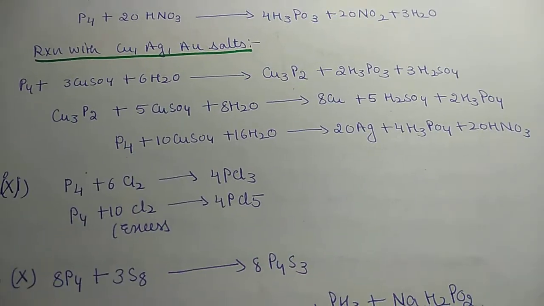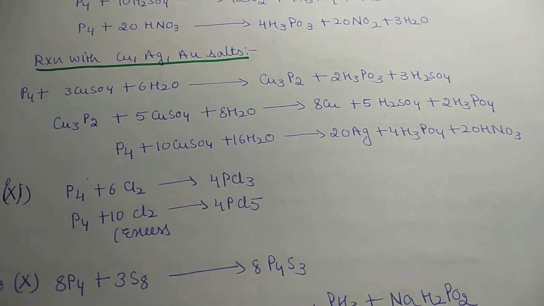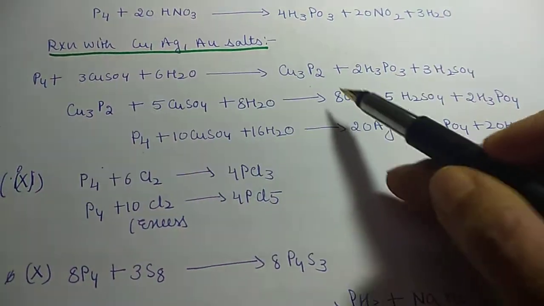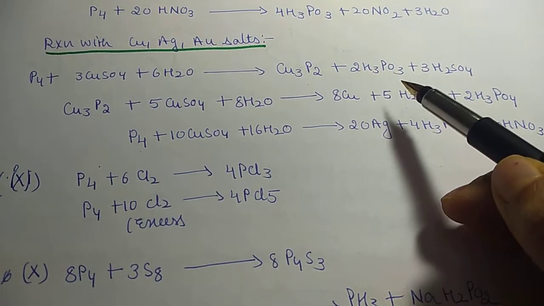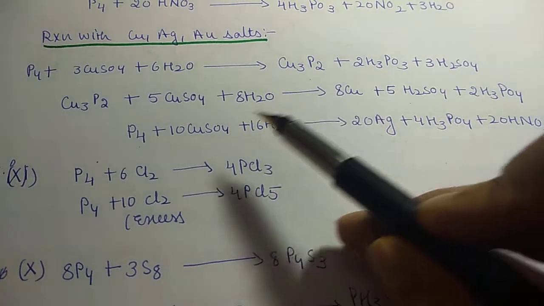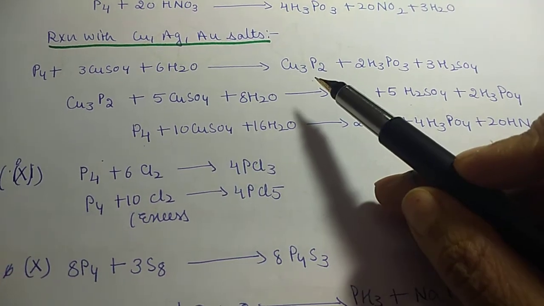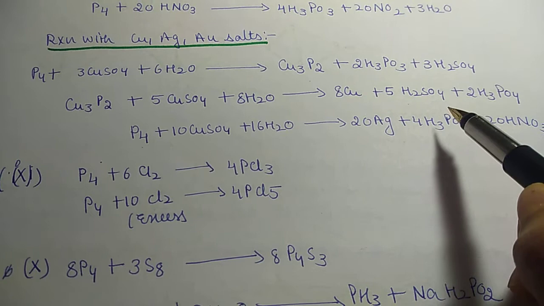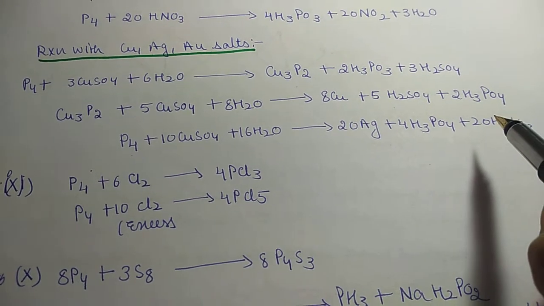Then the reaction with metals like copper, silver and gold. It reacts with copper sulfate in the presence of water to give copper phosphide, phosphorus acid and sulfuric acid. Then this copper phosphide reacts with copper sulfate to give copper, sulfuric acid and phosphoric acid.